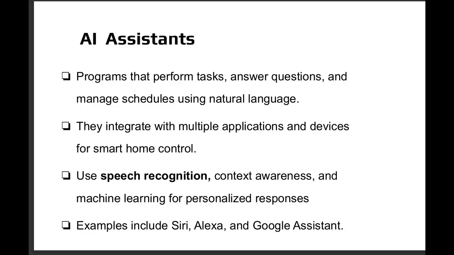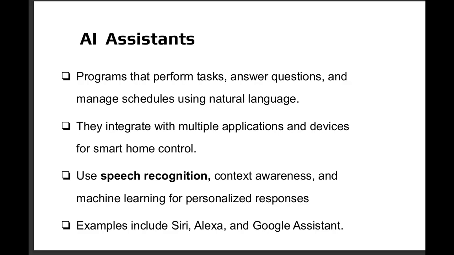A level above a chatbot is an AI assistant. An AI assistant is an advanced program that provides some type of task completion and managing our schedules. Some common AI assistants we see in our homes and businesses include Siri, Alexa, and Google Assistant. All of these are examples of AI assistants that can provide scheduling and task performance for our daily lives.